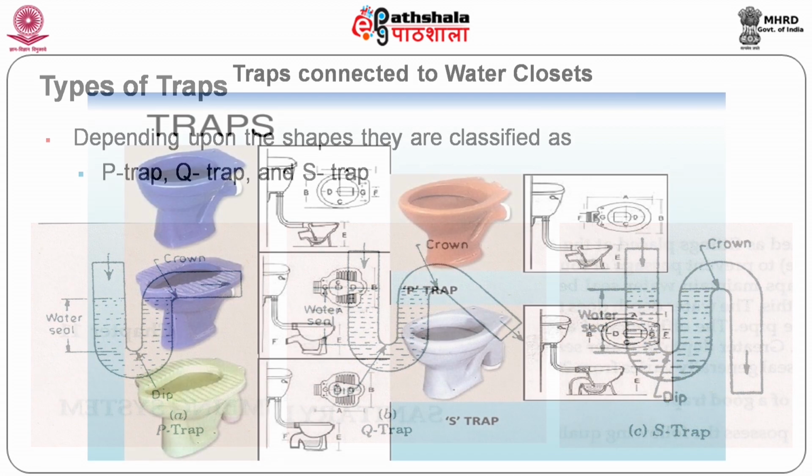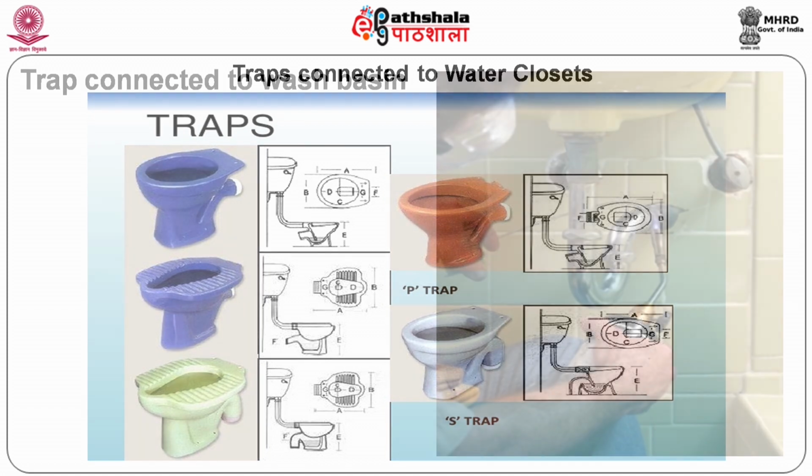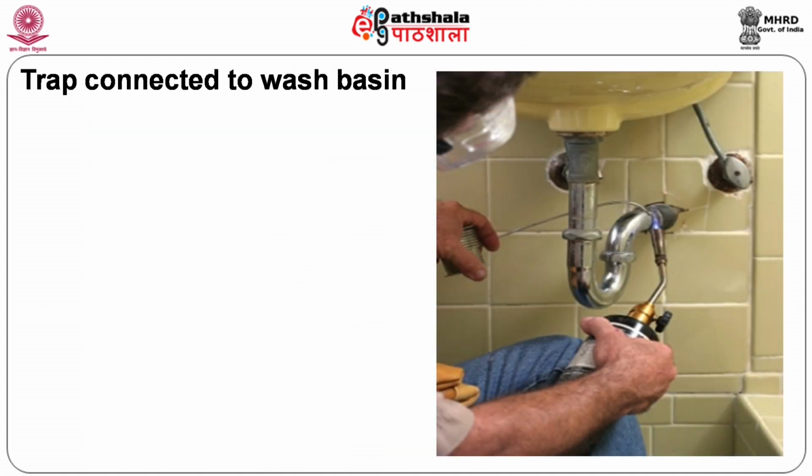So, these water closets are provided with the traps here. This is the trap provided to this closet. Here you have the trap. These traps are inbuilt with European water closets. All the closets are manufactured with the trap. This is the P trap. Here you have the S trap. This is a Q trap arrangement.